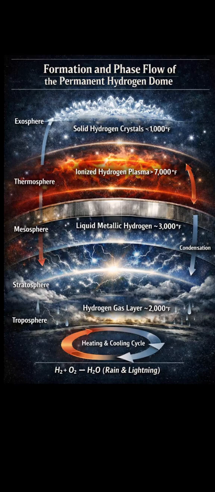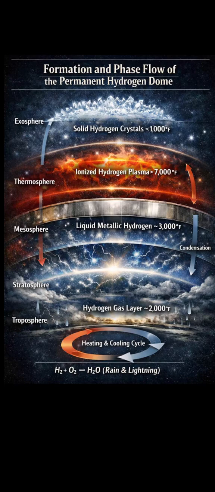Number 5. Above the plasma, hydrogen cools into crystalline hydrogen. At the highest altitudes, near the cold vacuum of space, hydrogen loses energy and transitions into crystalline hydrogen, a rigid, transparent ice-like lattice predicted in low-temperature physics. This crystalline layer becomes the outermost shell, the optical boundary, the surface that refracts and reflects light, the structure that produces star-like points and celestial patterns. It is the solid-state cap of the firmament.